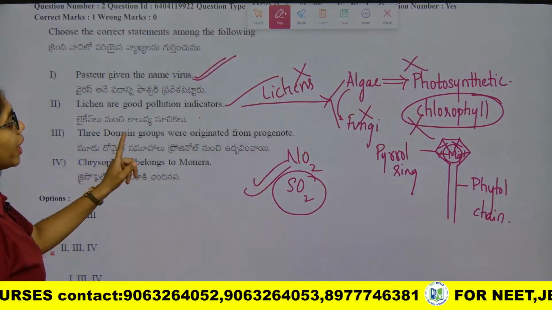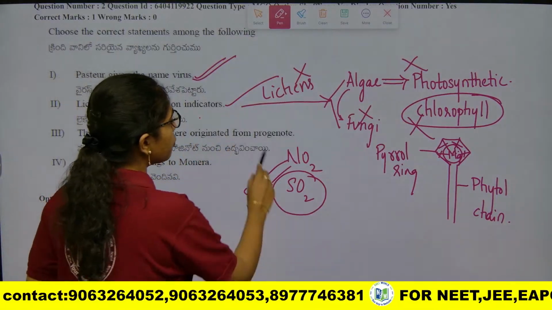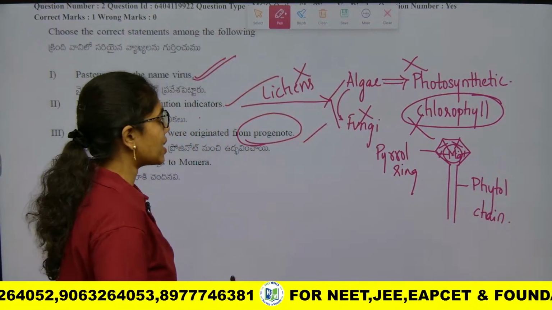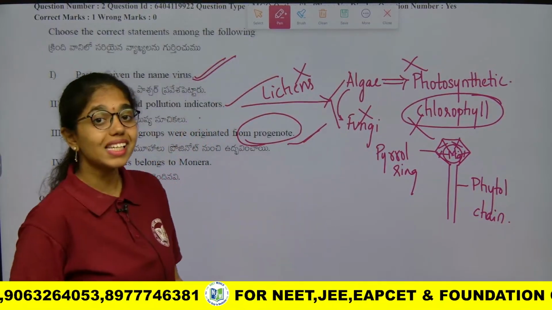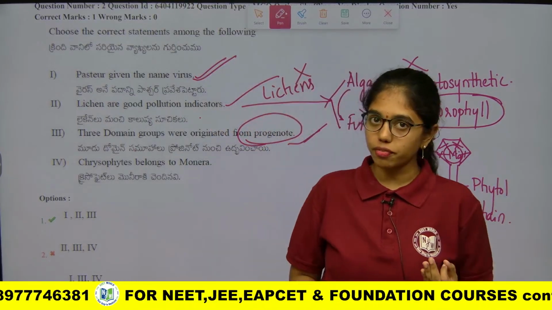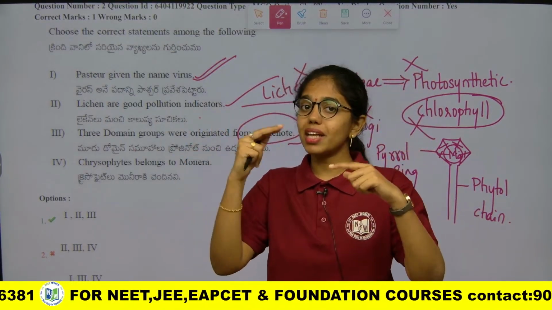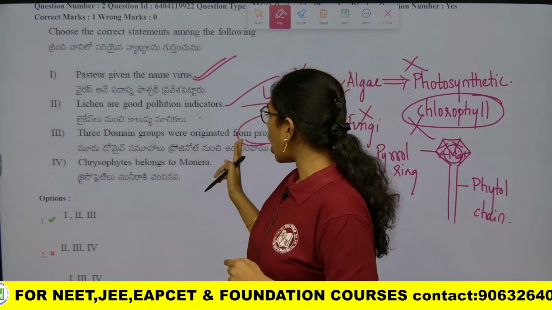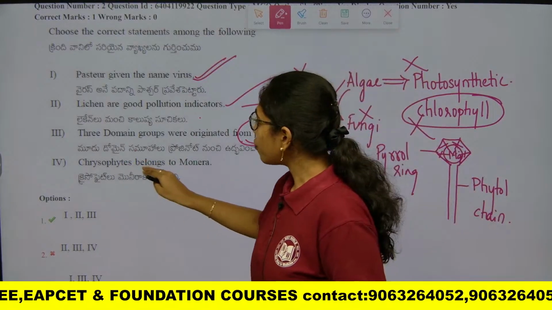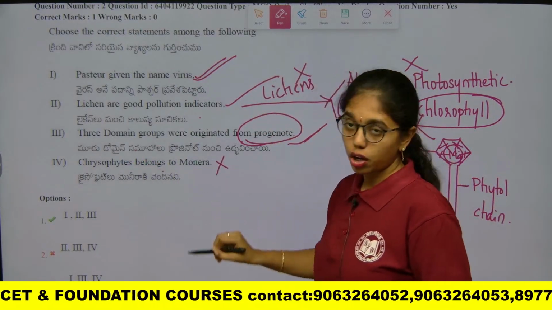Next, 3 domain groups were originated from progenote. Correct. The 3 domain system of classification is given by which scientist? Carl Woese. Carl Woese gave 3 domain 6 kingdom system of classification. Those 3 domains have a common ancestor. The common ancestor is what? Progenote. Chrysophytes belong to monerans. Wrong.